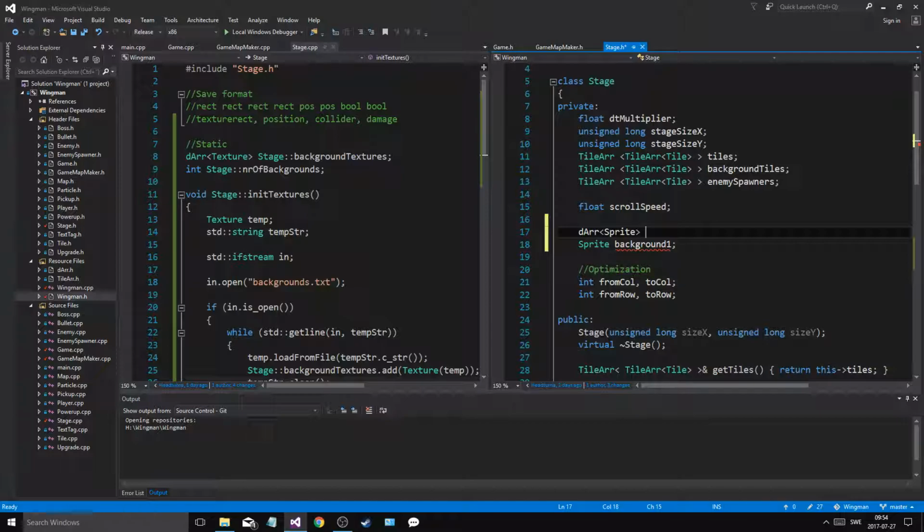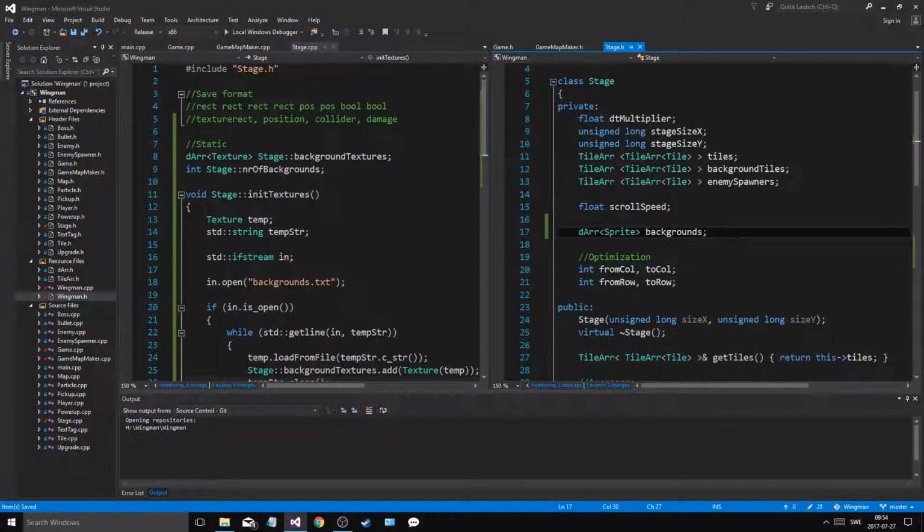Sprite backgrounds. So we'll do that, and I'm gonna add a new sprite to it, and it's at 0, 0, so that's good.